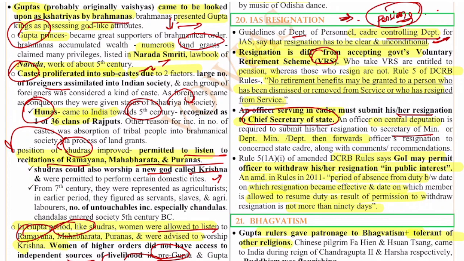In general, according to the rules, the government may permit officers to withdraw his or her resignation in the public interest. So this does not mean that if a person has resigned, he has to go; the option is given to him if he wants to stay.